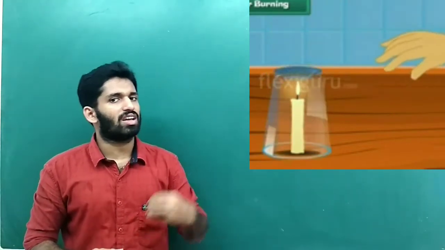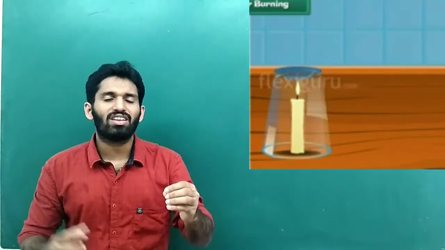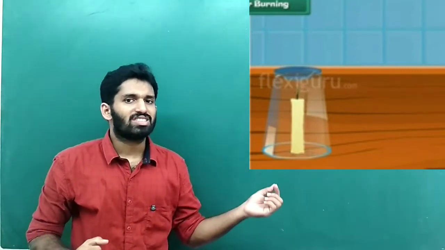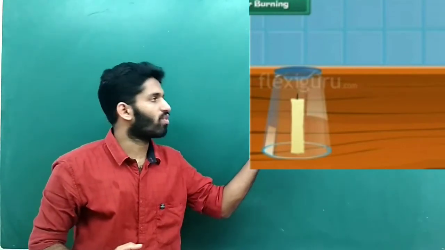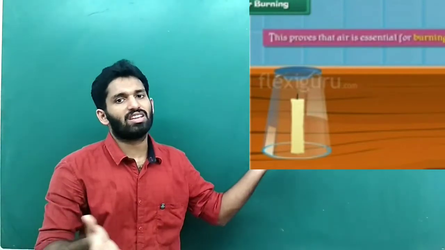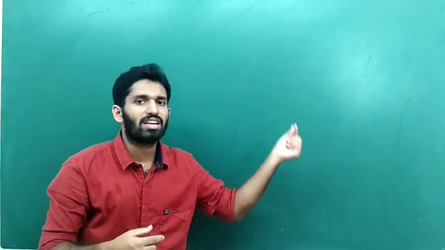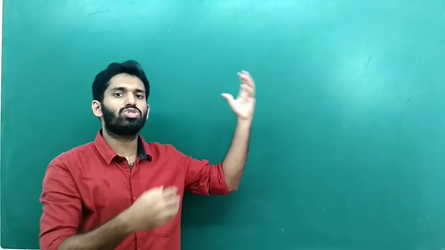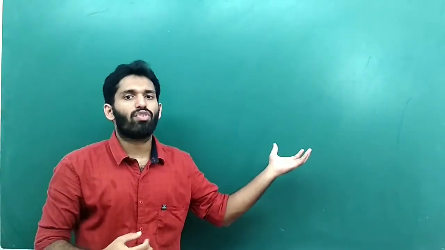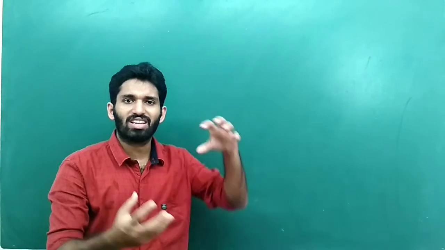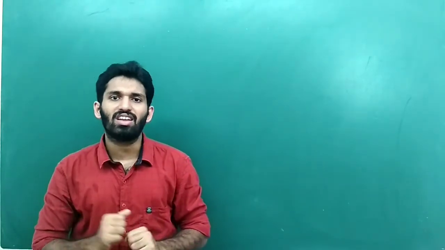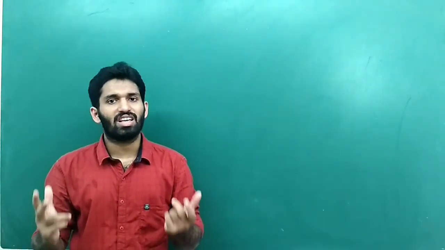Of course, you can see the candle is burning. And after that, just take a glass and cover the candle. And you can see the candle burns for a little more time. After that, the light is gone. It will burn a little more time till the air that is present in the glass is used by the candle for burning. After that, there is no more air inside the glass, and of course the candle light is gone. So, with this simple experiment, you can easily understand burning requires air.